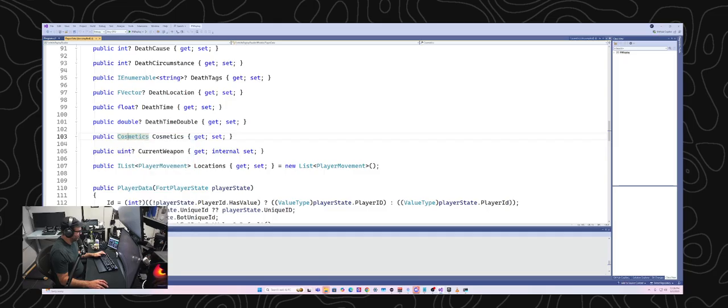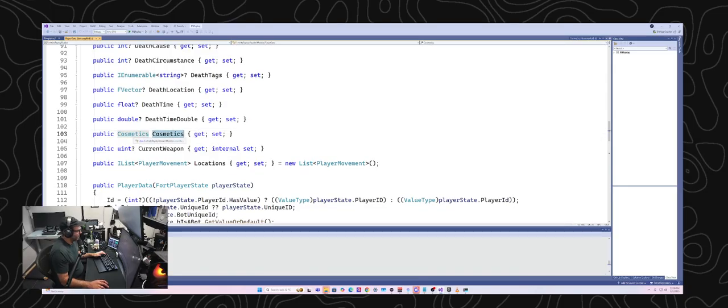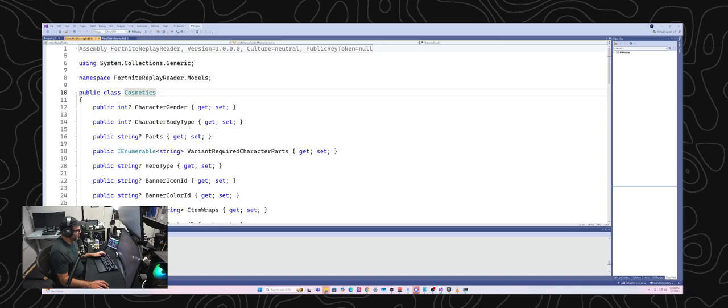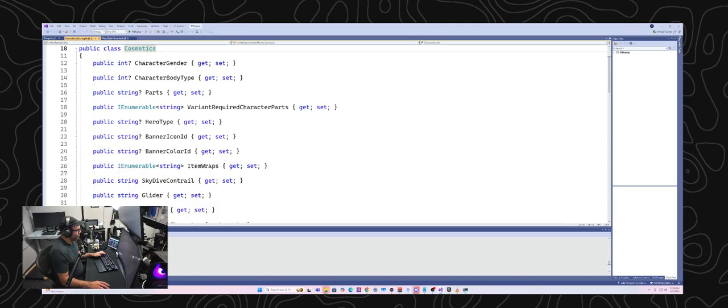All right, I want to go find out where we had the cosmetics model open. And I think I should, there we go. Okay, so character, gender. We've got the pickaxe.